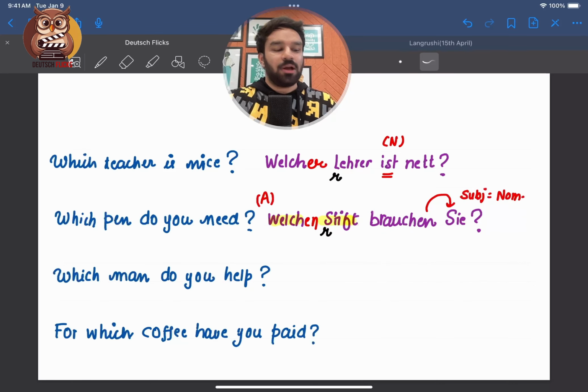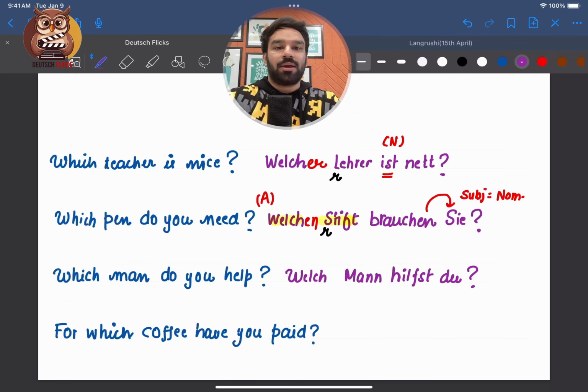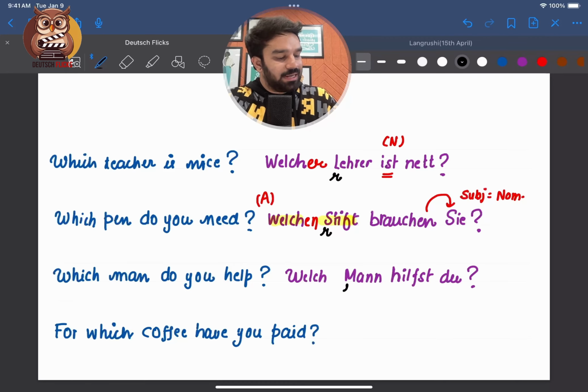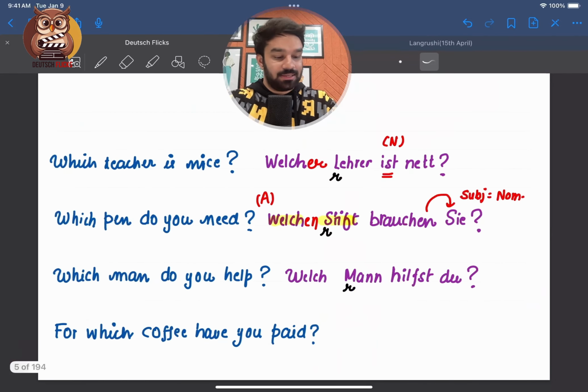Or vice versa, if the question is taking accusative case, the answer will also take accusative case. Okay? So moving on to our next question, which man do you help? So I'll write here Welch, man will be Mann. Do you help? So the verb is helfen, which is an irregular verb. So I'll conjugate it according to du. It will be like this. Okay, so Mann is masculine, that we can easily guess. Answer can be either Welcher, Welchen, Welchem. We have to identify the case.